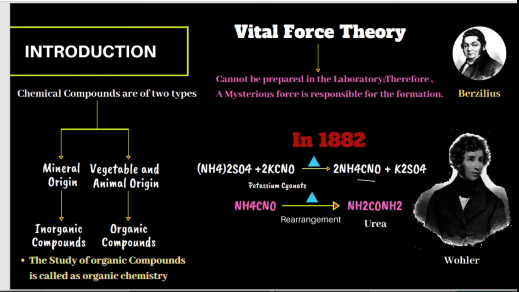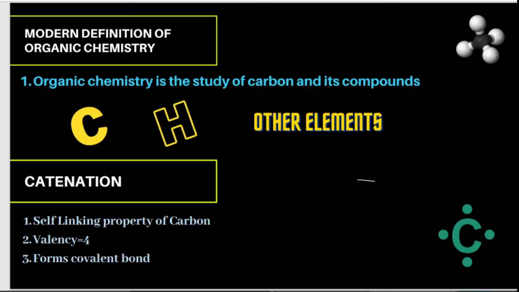So now, what is organic chemistry? Organic chemistry is nothing but the study of carbon and its compounds. The main constituents of organic compounds are carbon and hydrogen. Other than carbon and hydrogen, elements like nitrogen, oxygen, sulfur, phosphorus, and halogens may be present.